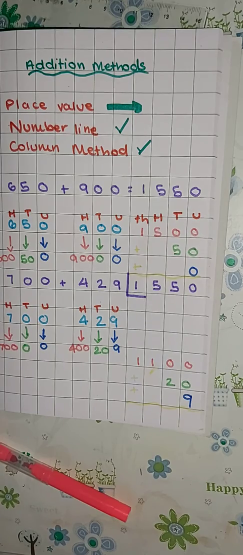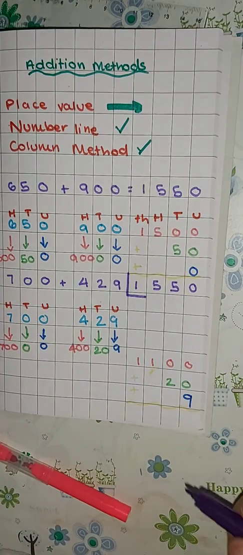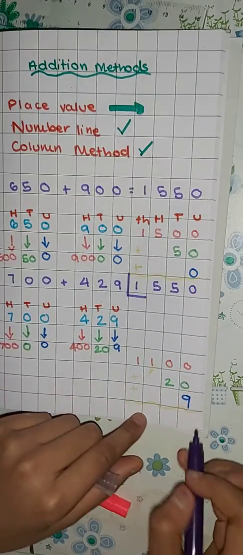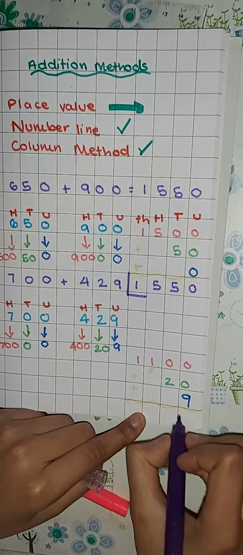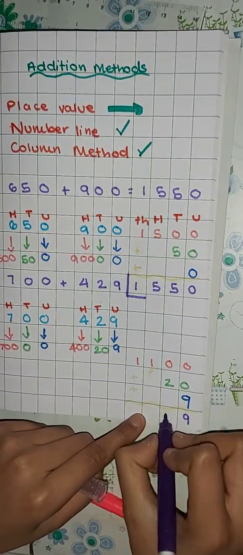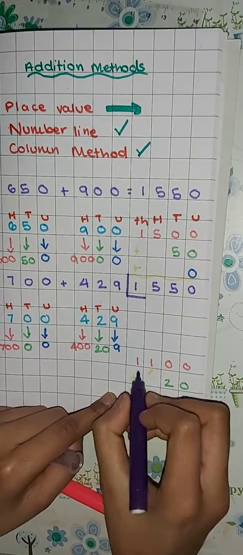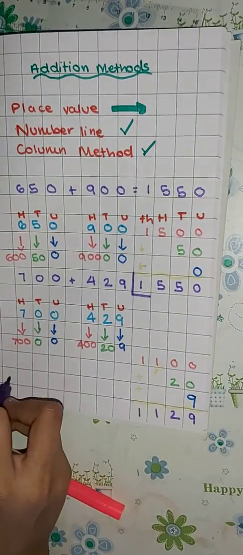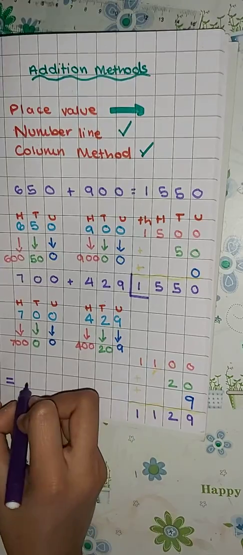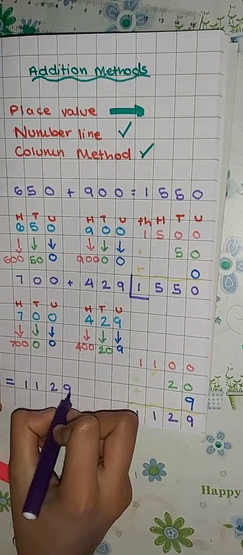So adding them together now. Can you see the yellow? Yes, you can. 0, 0 add 9 is 9. 0, 2 is 2. 1 and nothing is 1. 1 and nothing is 1. So our answer to this question is 1,129.